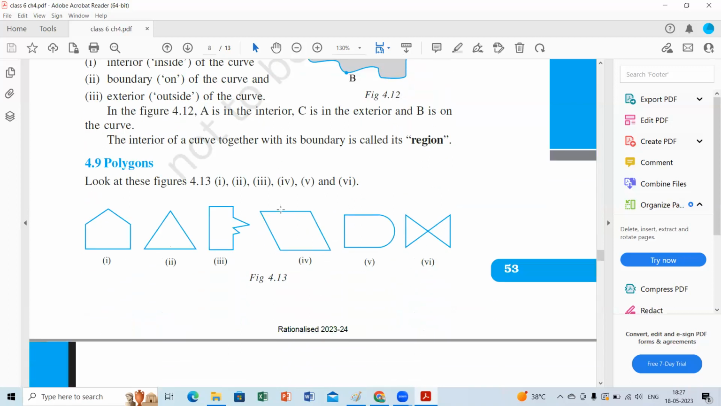Now coming to the polygons. Is the third figure a polygon or not, children? Please check once. Is figure 3 a polygon or not? Ma'am, it is not a polygon. Yes, ma'am, it is not a polygon. Please text me, children, your opinion. Text everyone quickly whether the third figure is a polygon or not. Or else you have to text me which figures are polygons and which are not. Come on, hurry up. Quick.